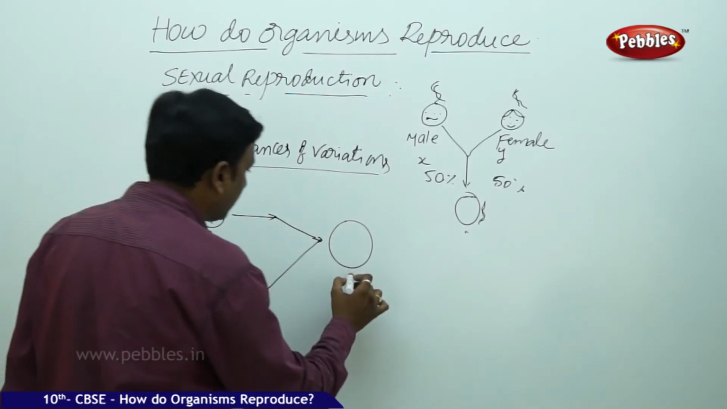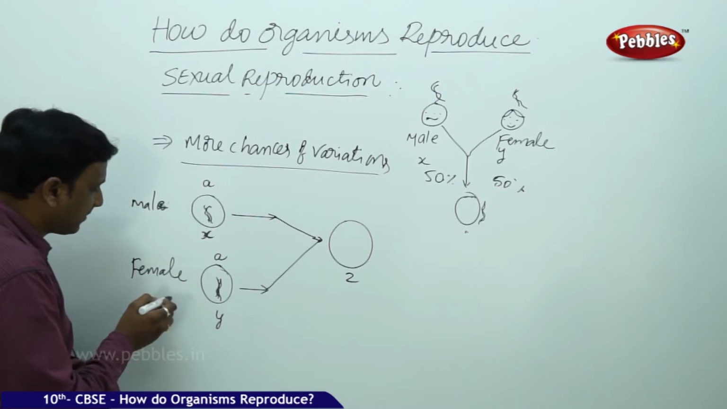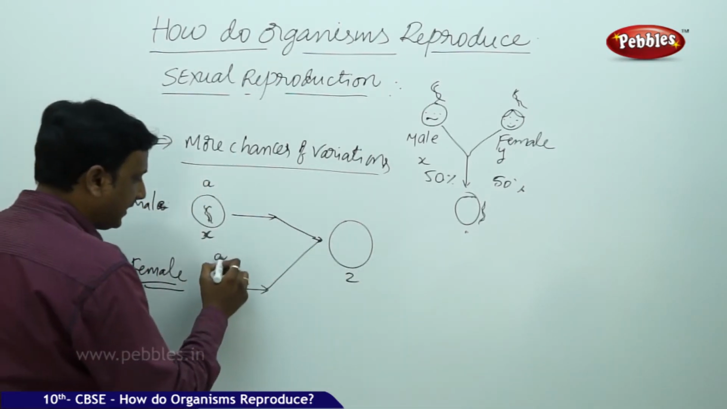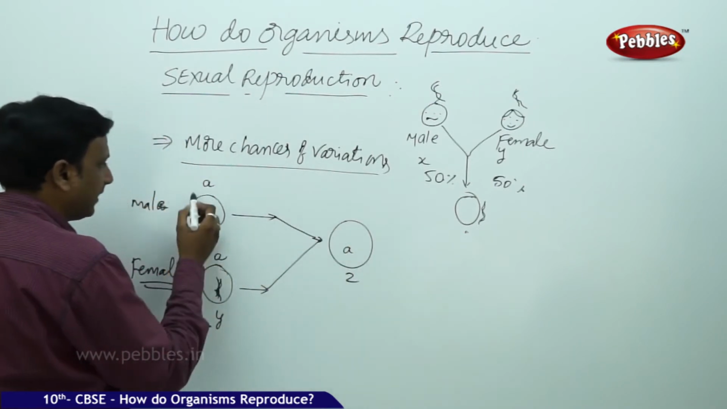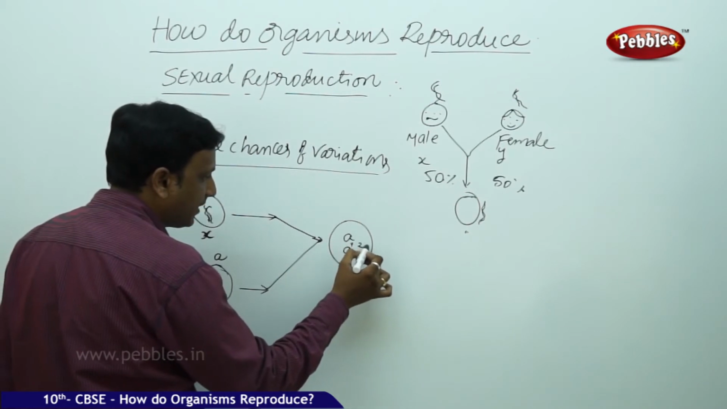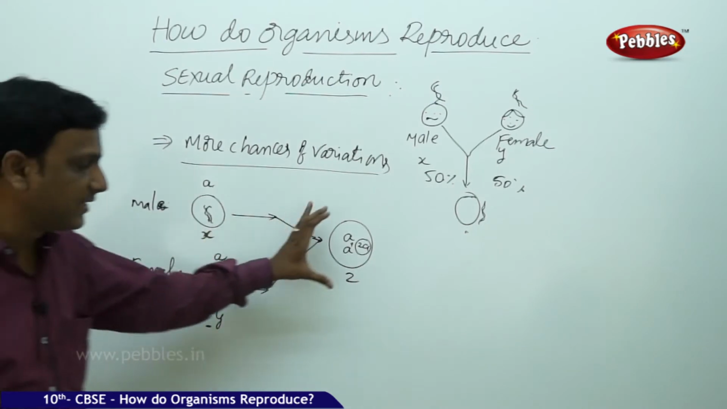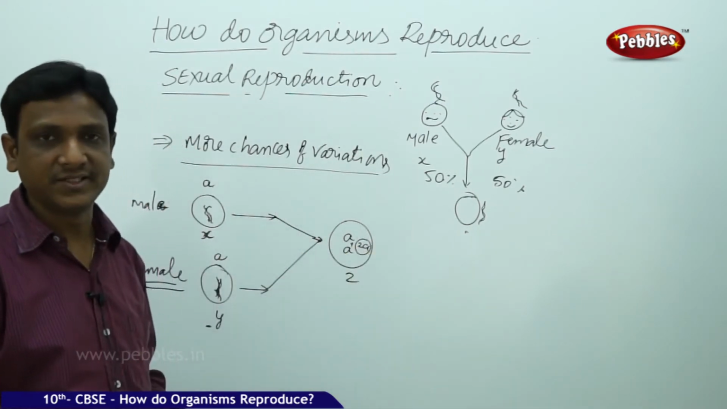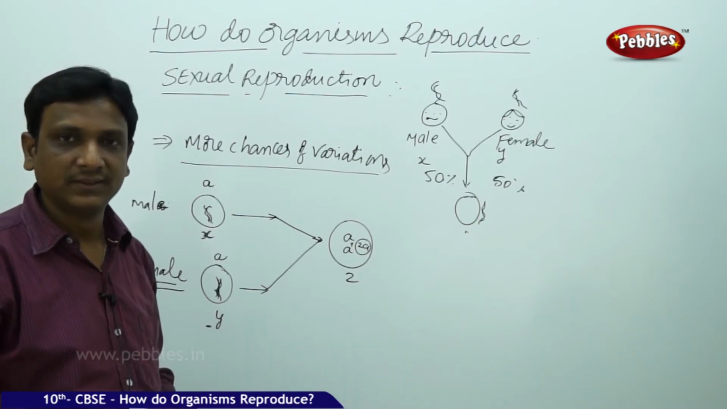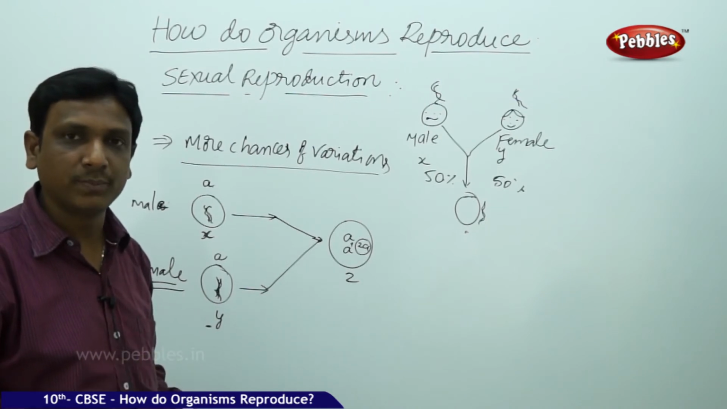So this new organism, just think that it is Z, is getting the genetic material A from the female, that is Y, and it is getting the genetic material A from X. A plus A, 2A. It means that the genetic material is doubled in this generation. But is it a fact? Is it happening like that? Do you have double the amount of chromosomes in you when compared to your parent?